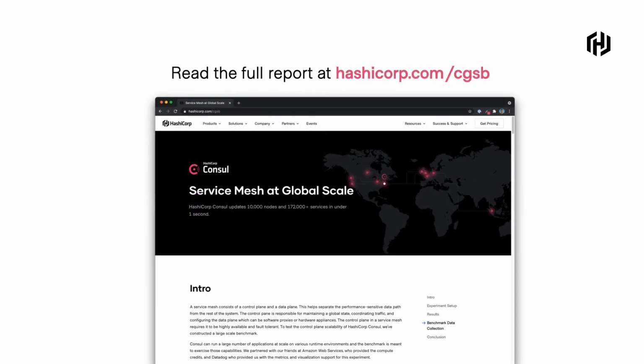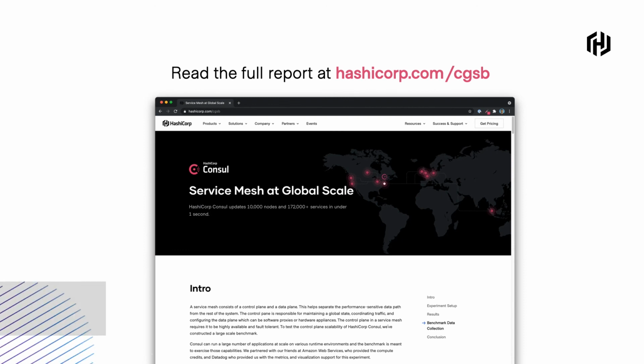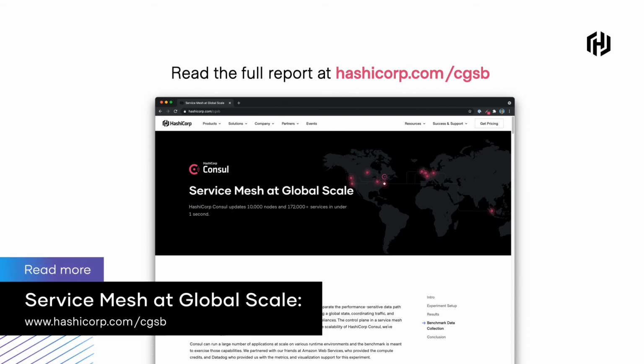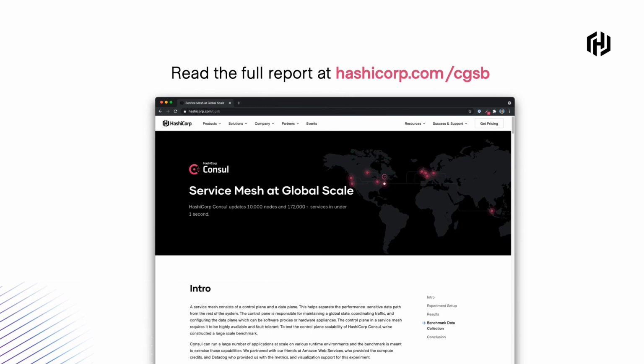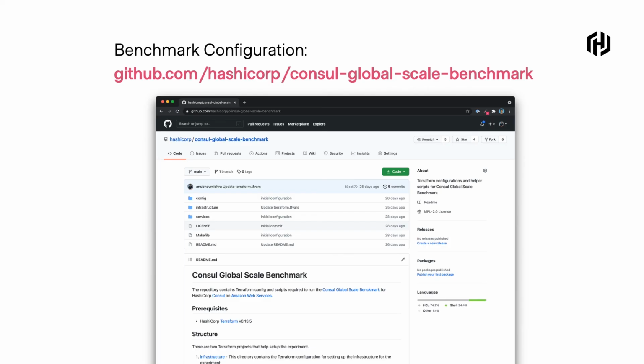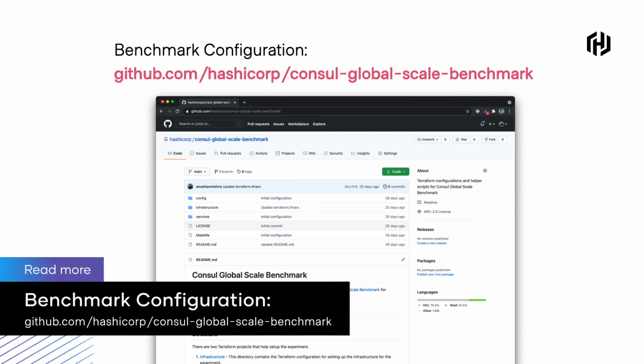If you want to check out a detailed version of this report, this talk is a 20-minute talk and only highlights a few important portions in the report. So if you want to read it in detail, you can go to hashicorp.com/CGSB, which is Consul Global Scale Benchmark. All of the configuration for the benchmark is also open sourced on GitHub. This includes all of the Terraform configuration and the service specifications for Nomad and Kubernetes. This is all available under the HashiCorp GitHub organization.